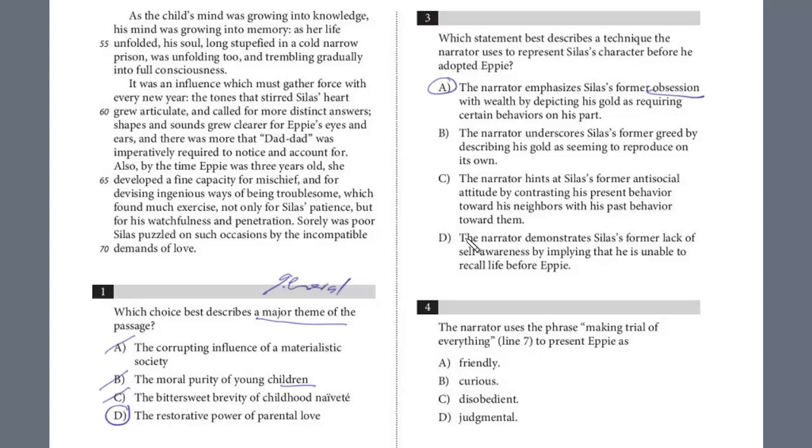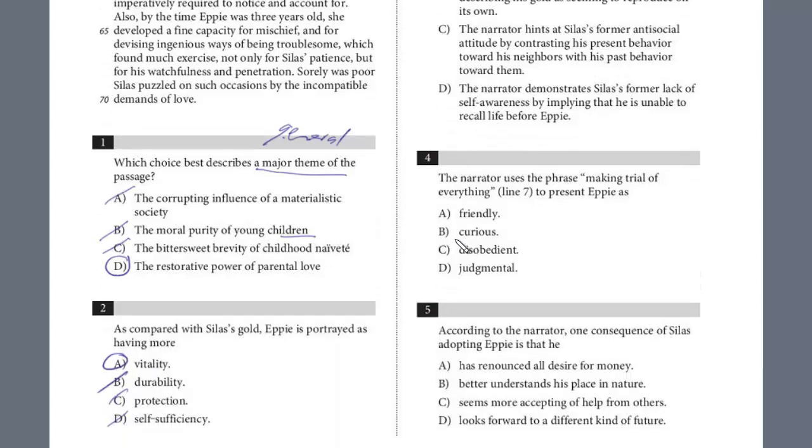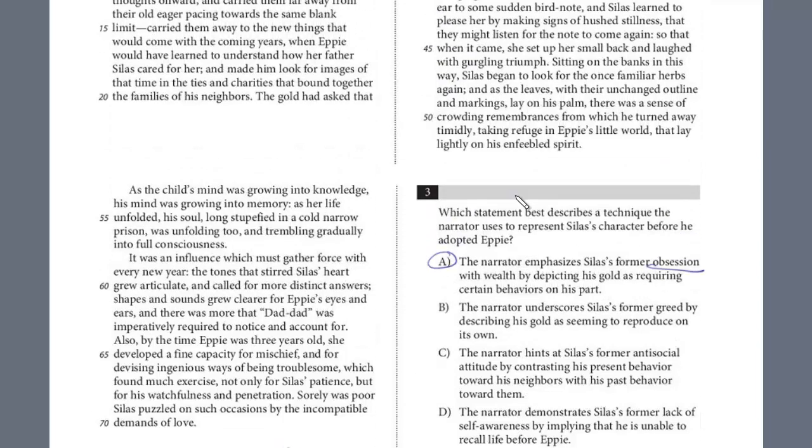All right, and let's take a look at 4 and 5. We'll do 2 more in this video. The narrator uses the phrase "making trial of everything" to present Eppie as what? And this gives us a reference again, making trial of everything. Let's take a look at line 7.